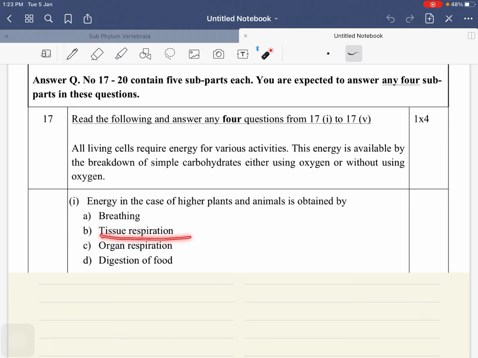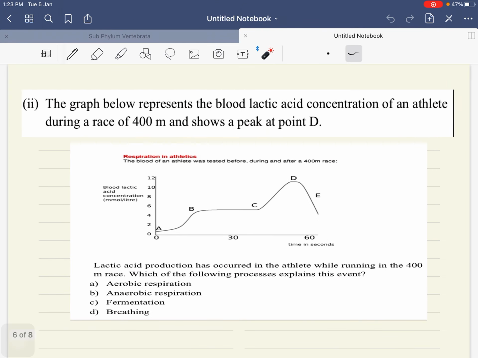That is called respiration. So tissue respiration is the correct answer. Organ respiration नहीं मार्क करके आना है. आपका liver, सिर्फ liver के चीज़ें टूटने से हमें energy नहीं मिलेगा. It is every tissue when every single complex material is getting broken down after digestion of food. So it is the tissue level respiration.